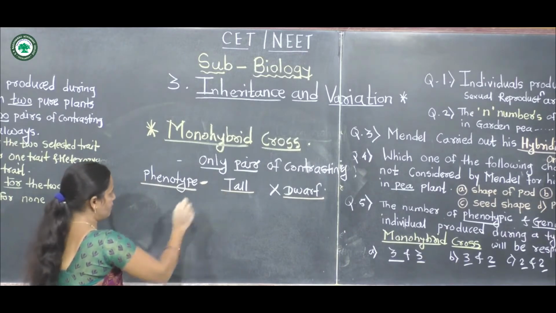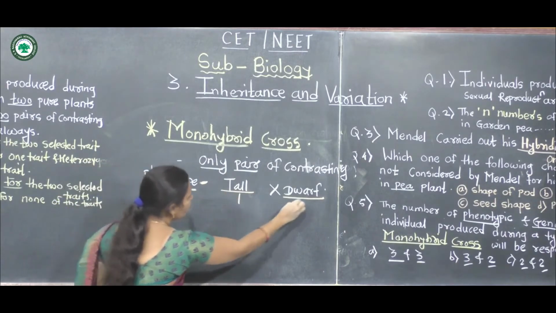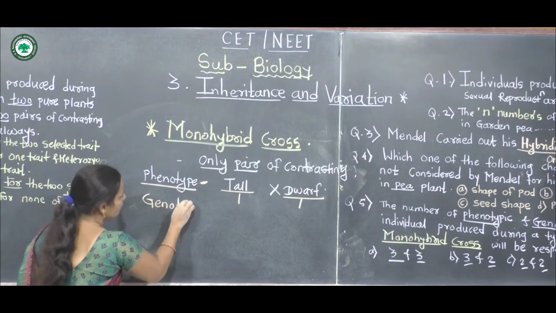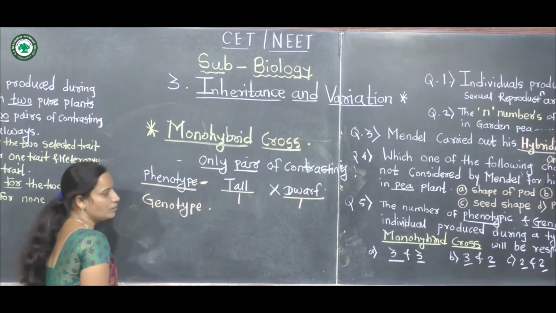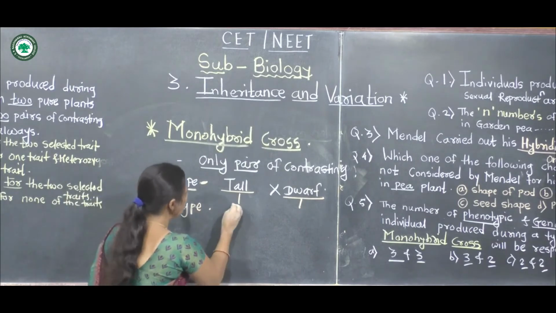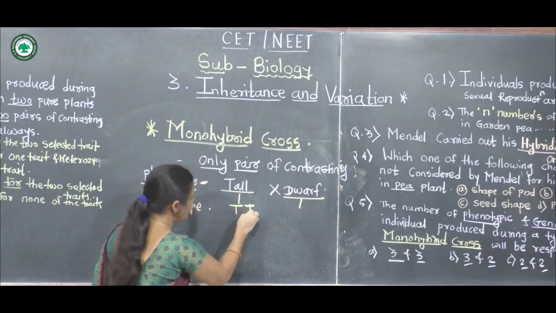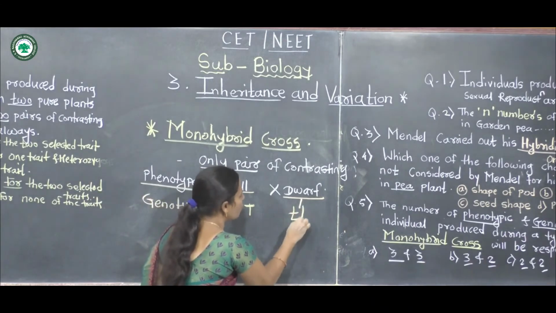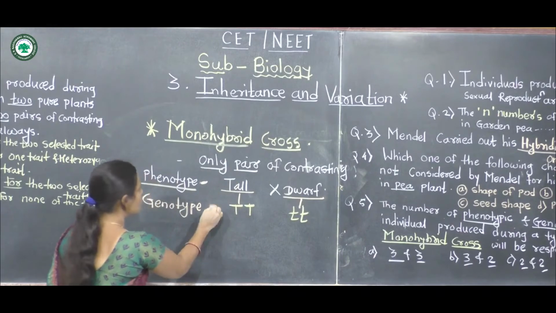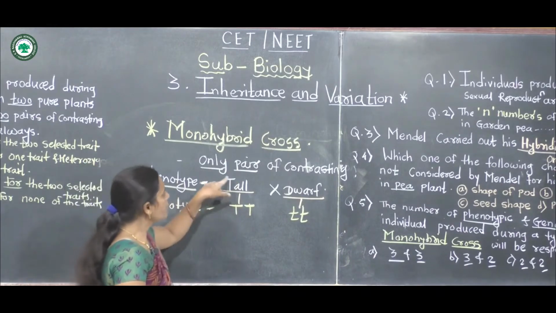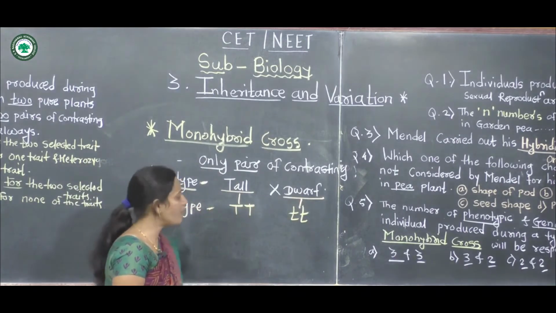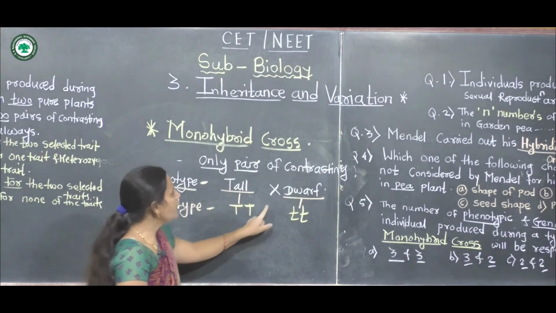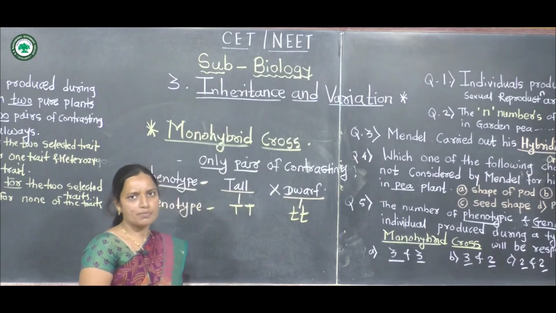Genotypes mean genetic constitution: the tall plant is capital T and the dwarf plant is small t.